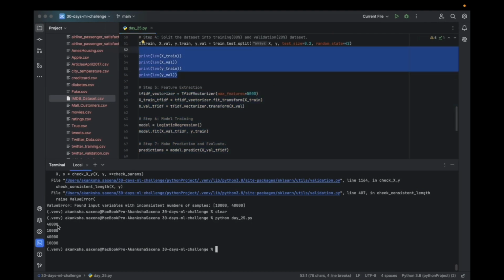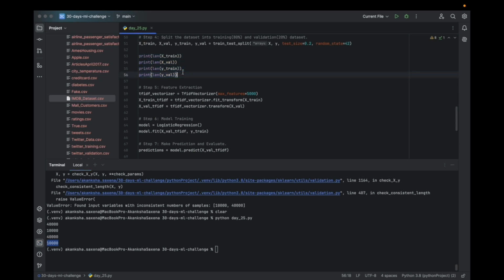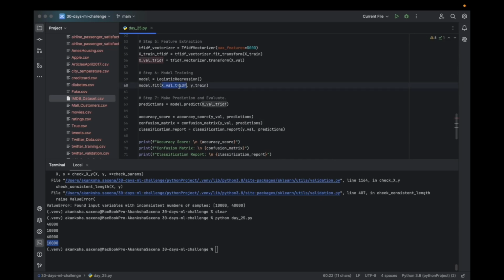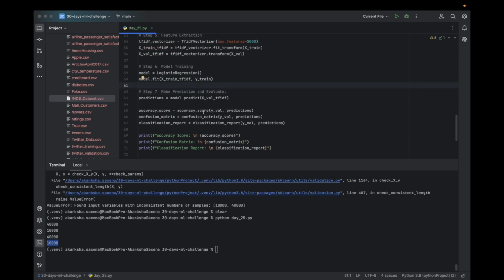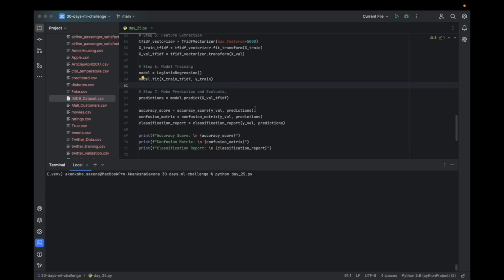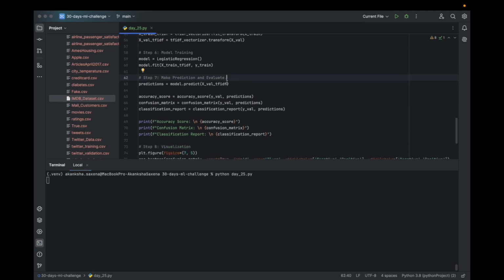Here the length of X train is 40,000, and the validation is 10,000. Similarly Y train is 40,000 and Y validation is 10,000. It is coming correct, and I know what mistake I was making. Here it should be X train TF-IDF. I was training on validation data. I need to train it on training data, right? It is going to work now. Great, so let's go.